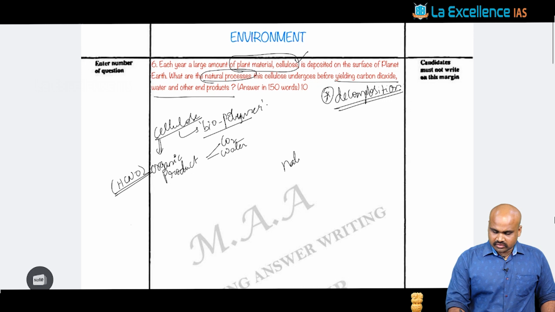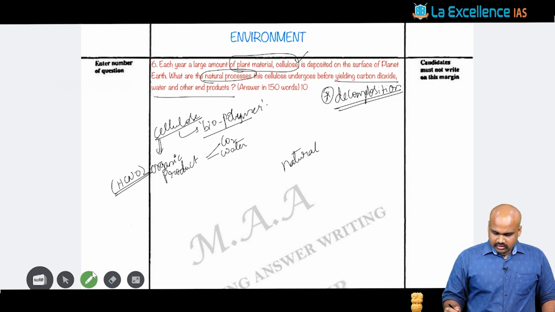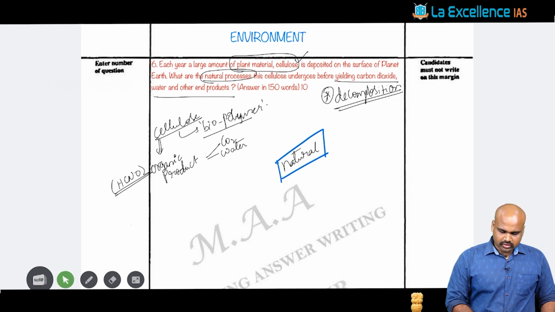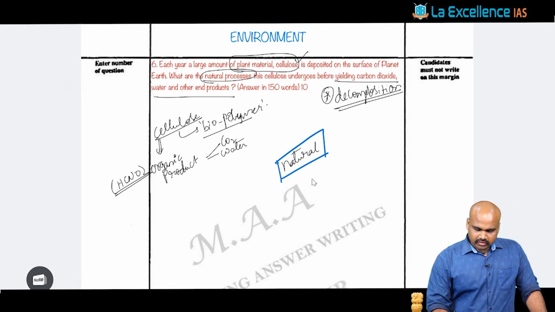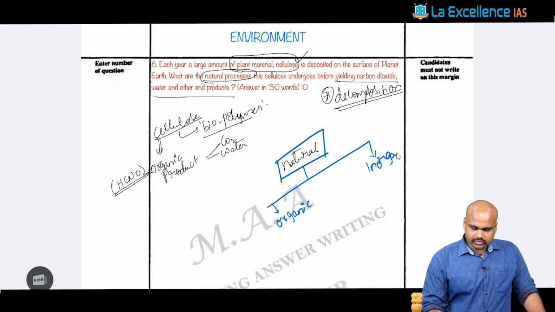Now as part of this question, in the body, they are asking what kind of natural processes this is going to result in. The natural processes can be the organic process as well as the inorganic process.